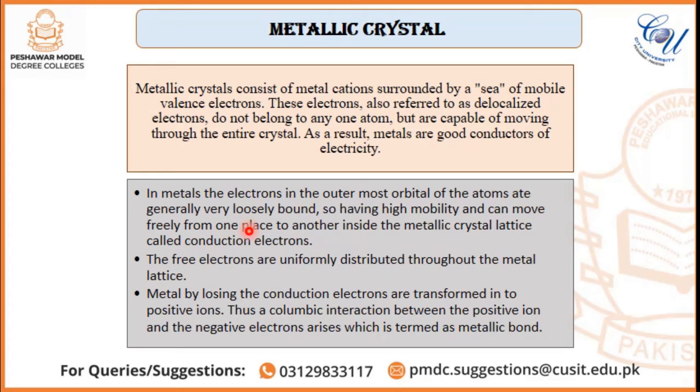In metals, the electrons in the outermost orbital of the atoms are generally very loosely bound, so they have high mobility and can move freely from one place to another inside the metallic crystal. These are called conduction electrons. The free electrons are uniformly distributed throughout the metal lattice. Metals, by losing the conduction electrons, are transformed into positive ions. Thus, a Coulombic interaction between the positive ions and the negative electrons arises, which is termed a metallic bond.